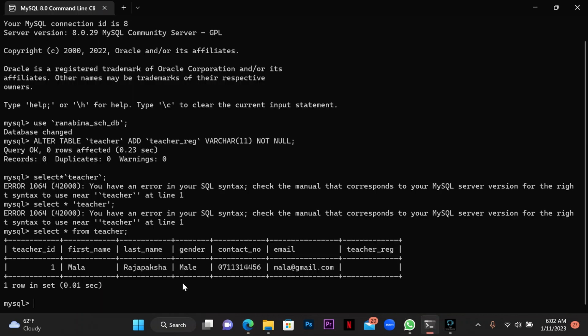I'm going to write update teacher and set teacher rec equal to 001, where teacher ID equal to 1.